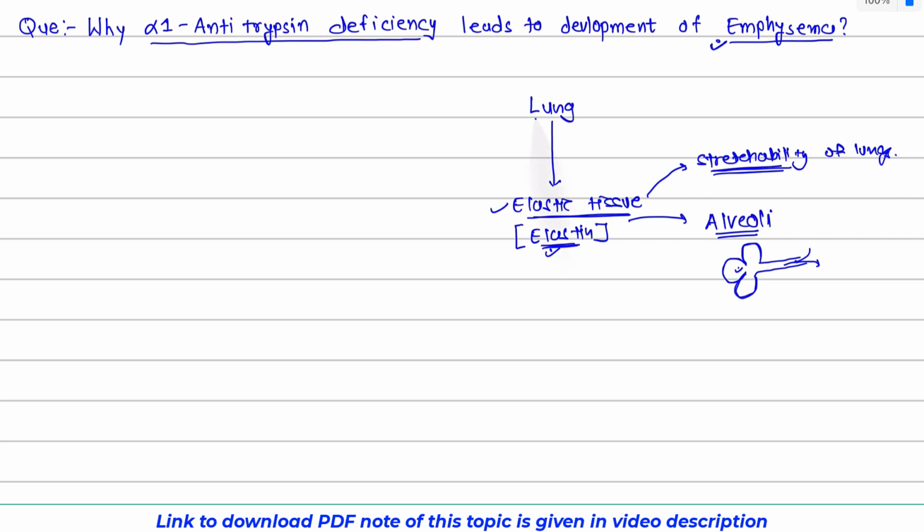Now we all understand that the lung is a very important organ, and it comes into contact with atmospheric air all the time, right? And in the atmospheric air, there are many different bacteria. So definitely, there is continuous bombarding of bacteria on the lung tissue. How are these bacteria handled by the lung?